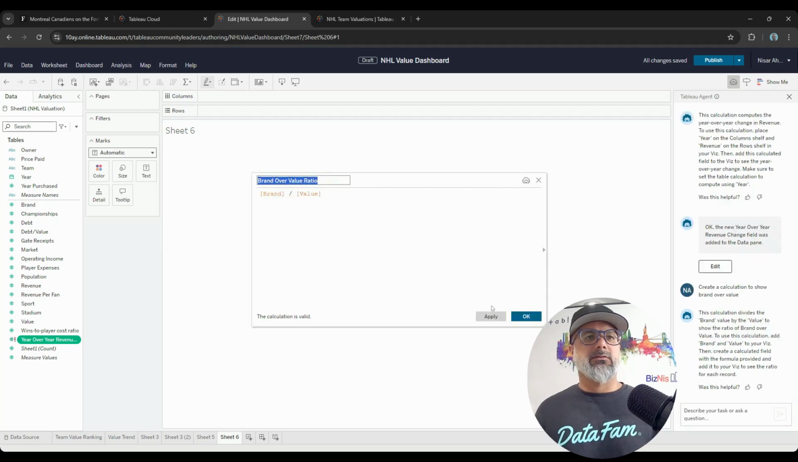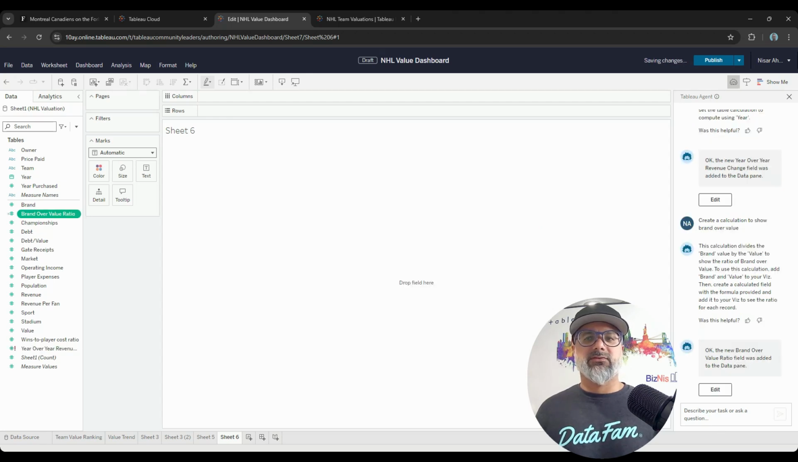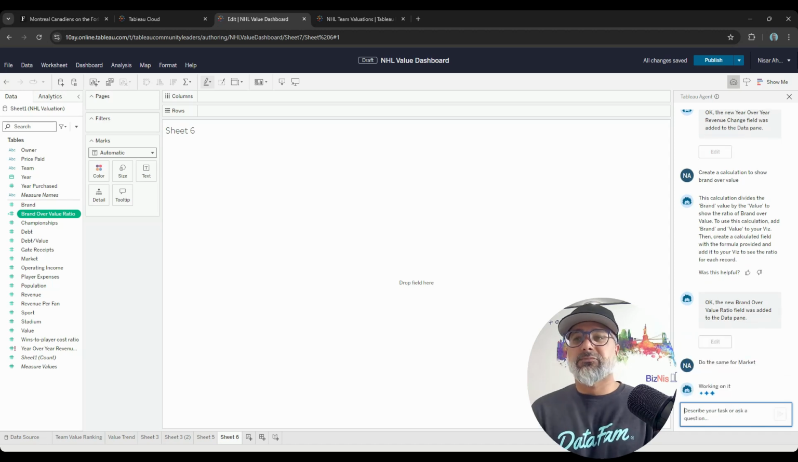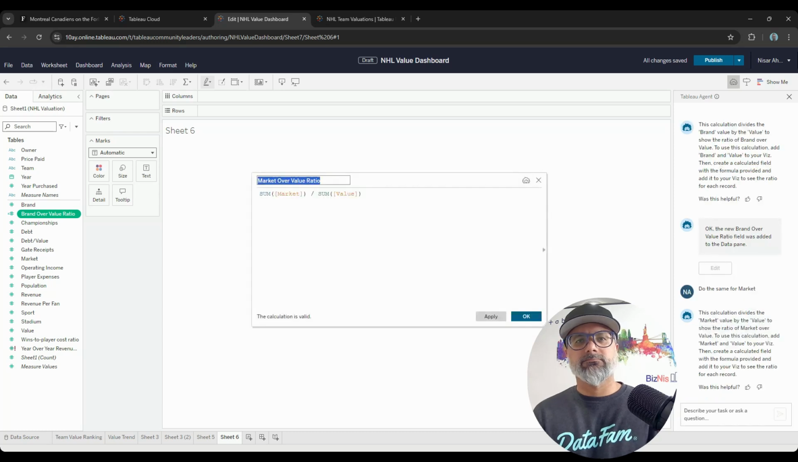Working. There you go, brand over value, and it created the label for the calculation for me. Well, if I say do the same for market, will it understand that I want that same calculation and create that for me? Yes, it does. And it also modifies that label.